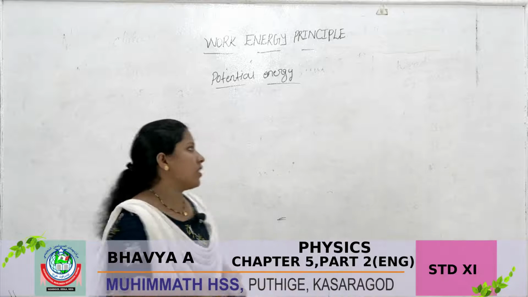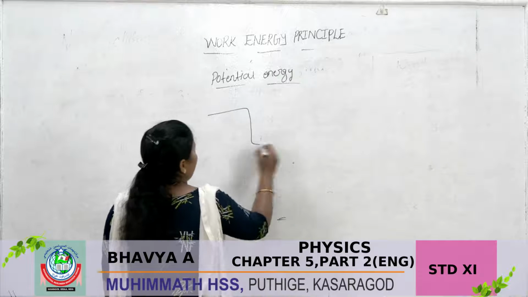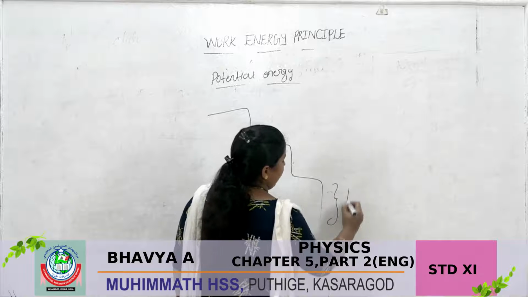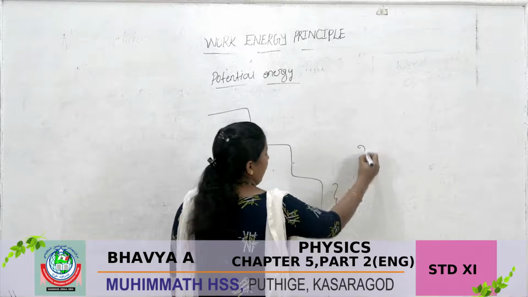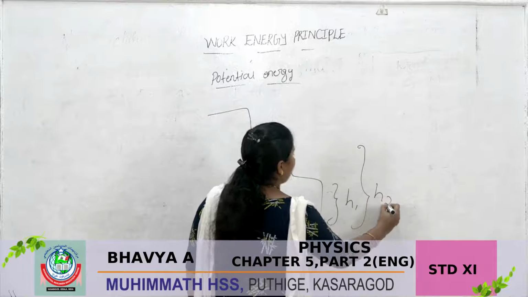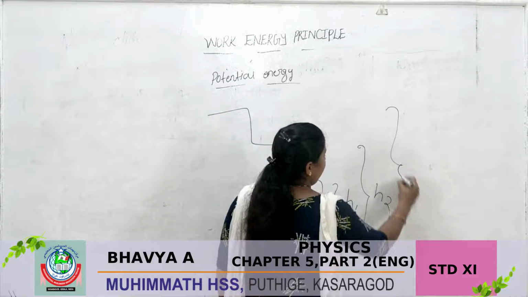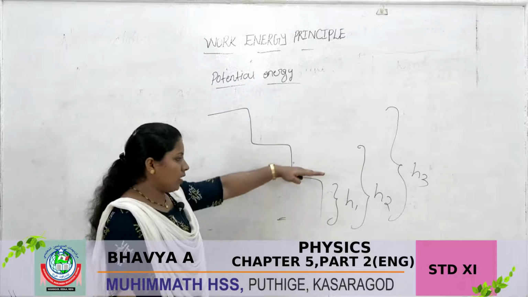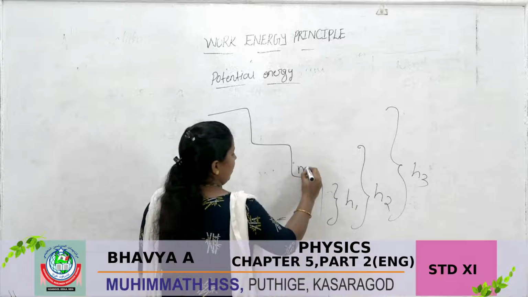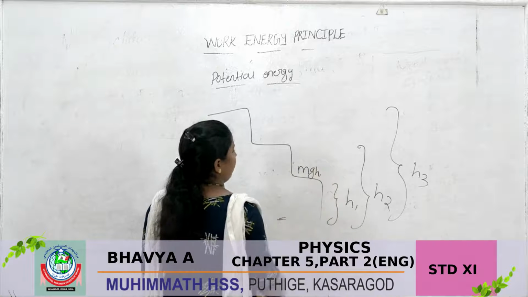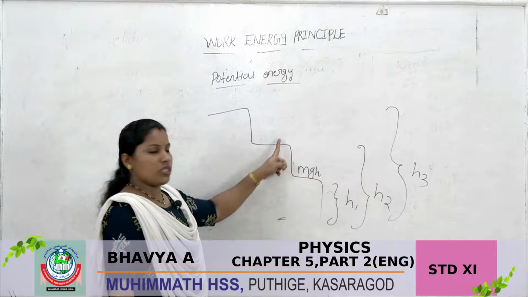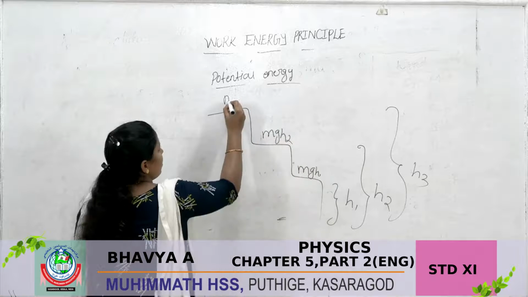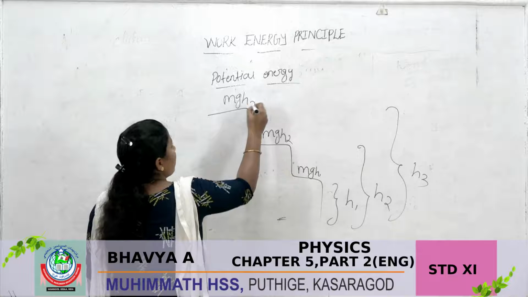Consider the object at heights h1, h2 and h3. The potential energy at h1 is mgh1, at h2 it is mgh2, and at h3 it is mgh3.